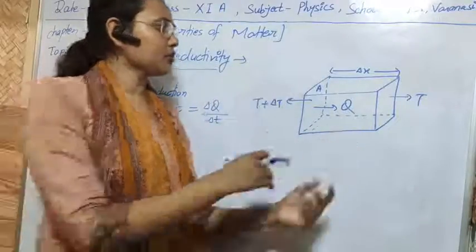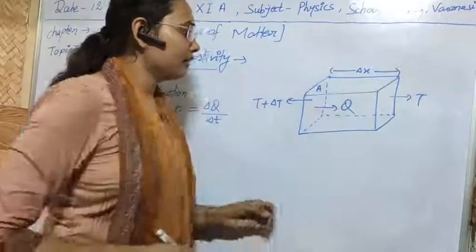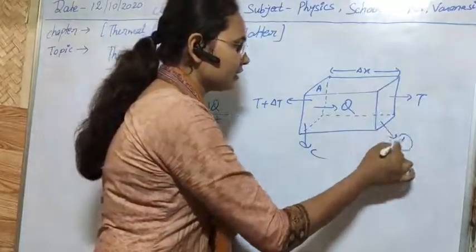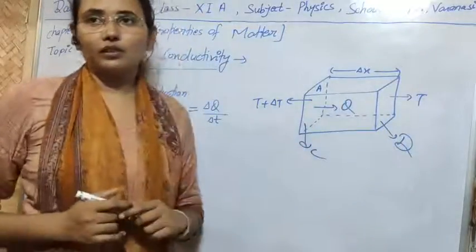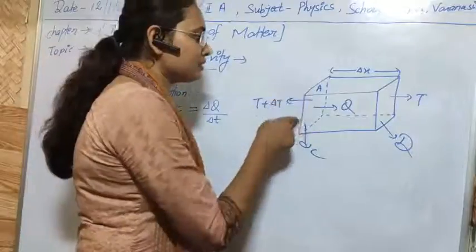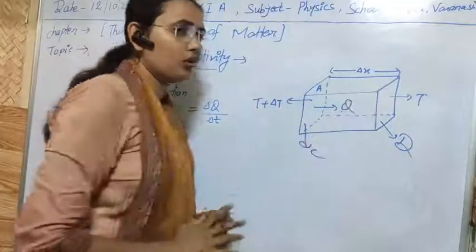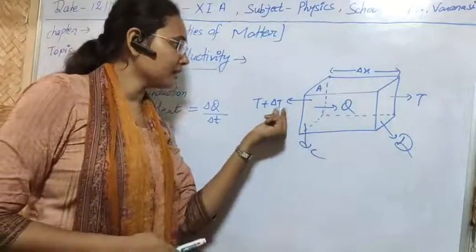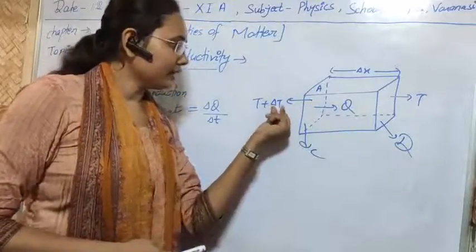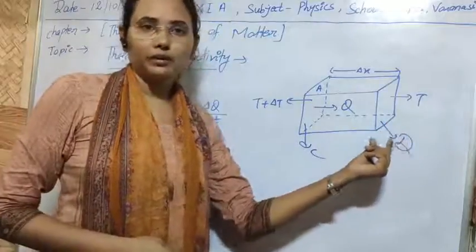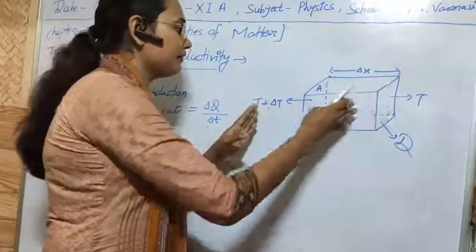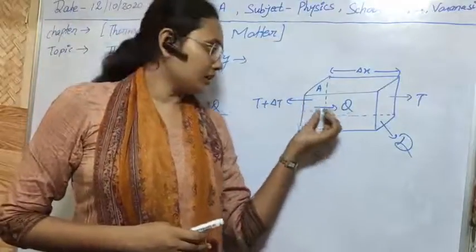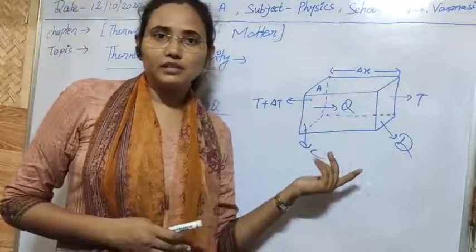let us suppose that there is a substance in which there are two phases. Suppose this phase is C and this phase is D. We are taking only two phases for our calculation, and suppose this phase is the hot phase and this is the cold phase, with temperature greater by an amount delta T than phase D. So there is the temperature difference delta T. Definitely, if there is a temperature difference, then transfer of heat will take place in the substance.